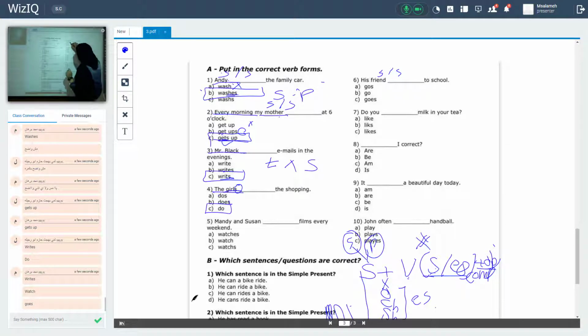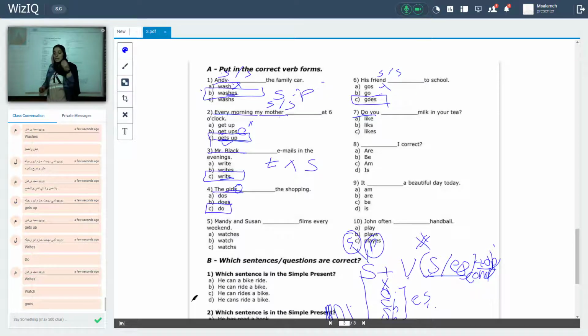Goes. The way we write go, the verb, is wrong. Go without s? No, goes. Because I have what? A friend. And the verb ends with what? With O. So we add es. Do you like? Actually, do and does.